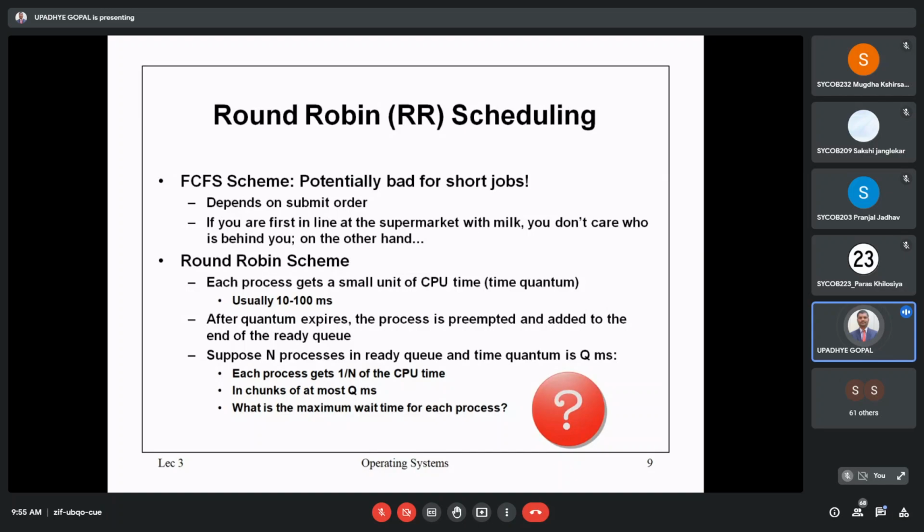Just try to concentrate on basic terminologies which are associated with round robin. First one is quantum time. It is a small amount of time assigned for the particular process, right?